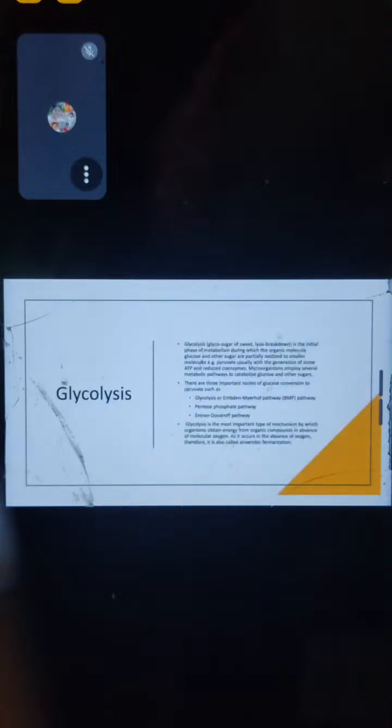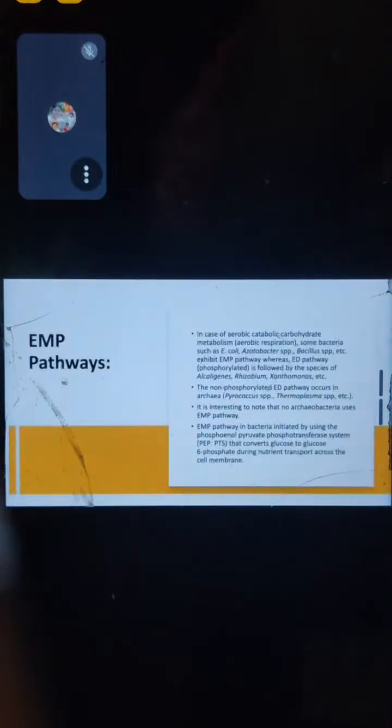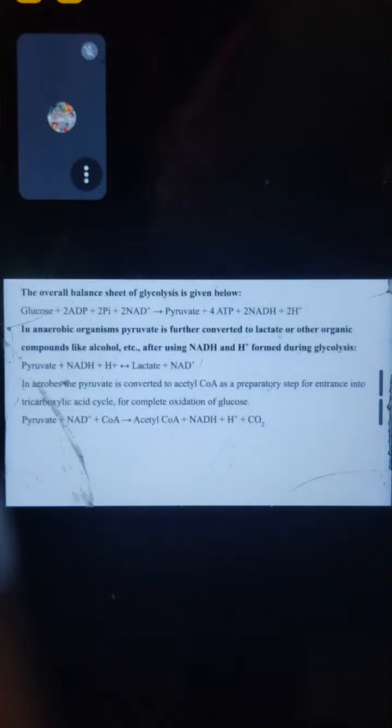Another mode is NAD, the same thing, but for alcohol dehydrogenase and those kinds of enzymes, they consider this kind of NAD molecule. So glycolysis, you know glycolysis, the EMP pathway I told you in a short way, and this is a normal pathway. You can also go through it, and the overall balance is important: from glucose, with 2 ADP, it forms 4 ATP molecules, and finally NADH. As I told you, where a dehydrogenase enzyme is there, they consider the NAD molecule and it forms NADH.